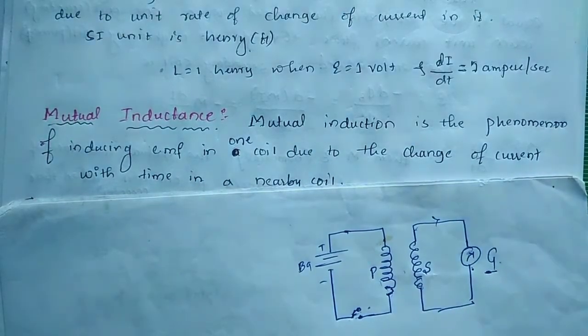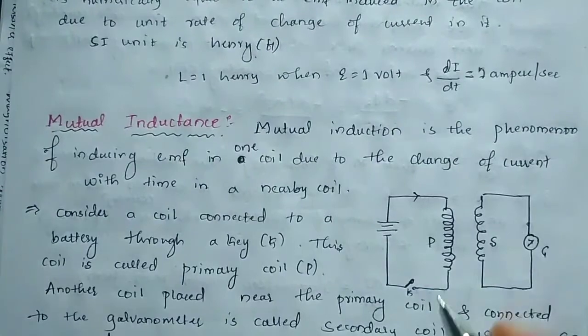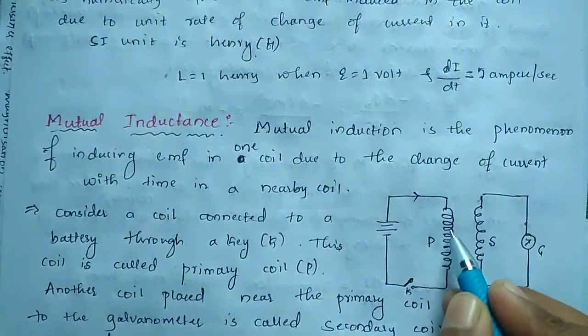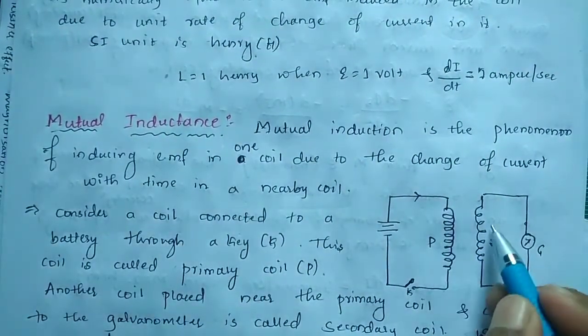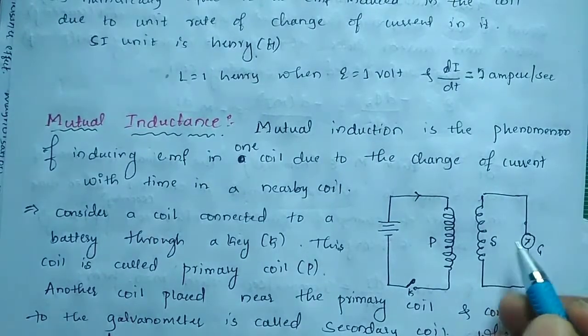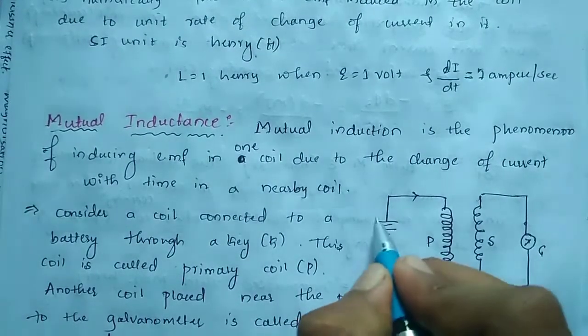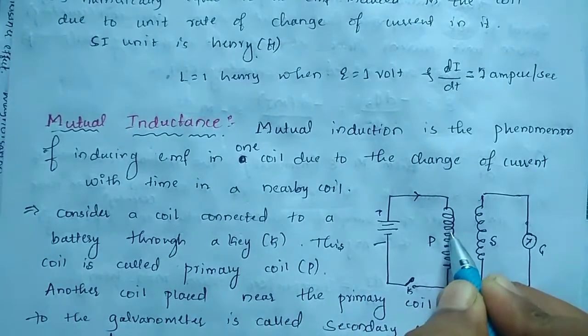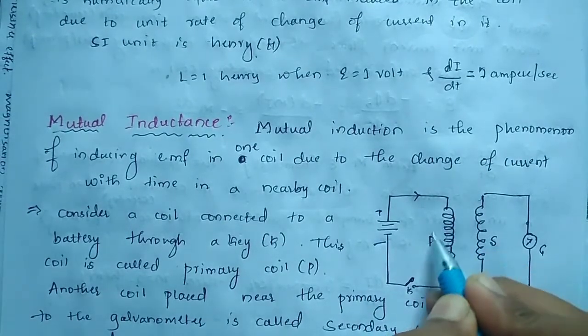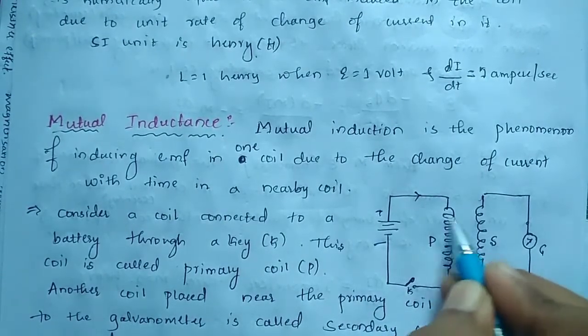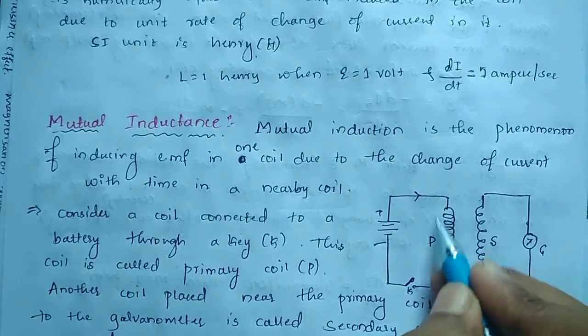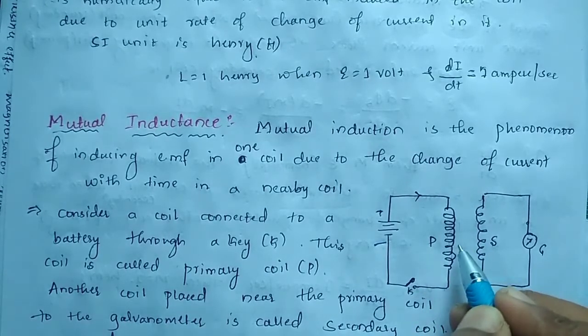When the magnetic flux or EMF changes here, at that time the EMF of the secondary coil also changes. So if you supply more EMF here, more magnetic field will be produced, meaning more magnetic flux will be produced surrounding the primary coil.